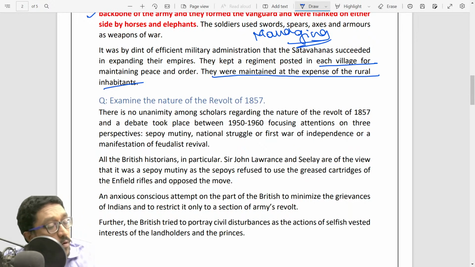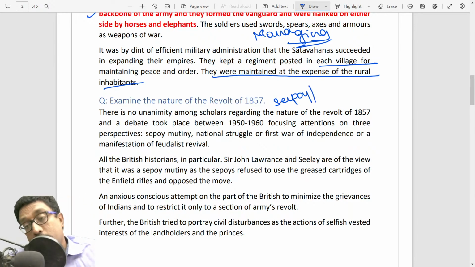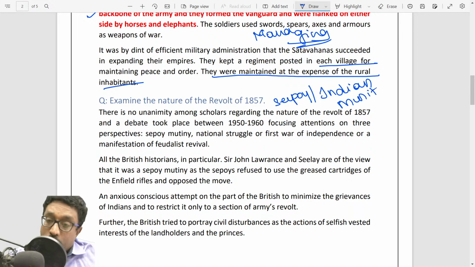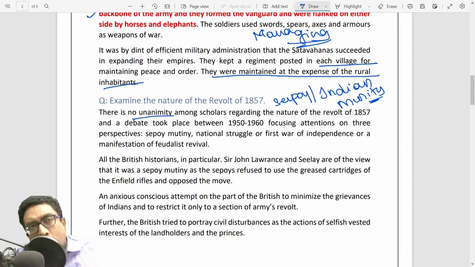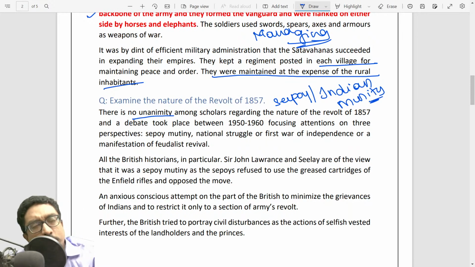You can start the answer by giving an introduction. The 1857 revolt was often termed as a Sepoy mutiny or the Indian mutiny against the British rule, against the company rule. And then you can say scholars, historians do not have any unanimity regarding the nature of the revolt. I mean, there are some who call it the first war of independence. There are some who say it was neither the first nor a war of independence. And for some, they just say it was a Mohammedan revolt against the British rule.